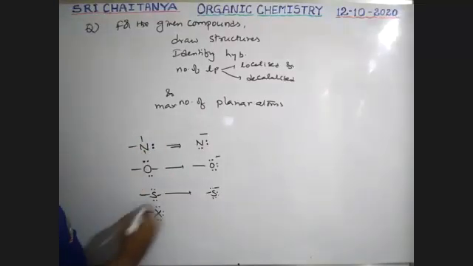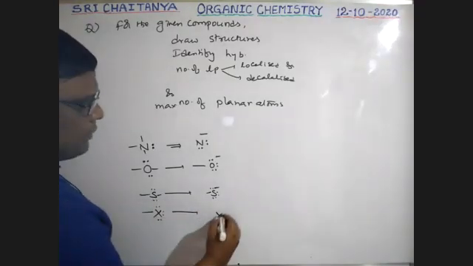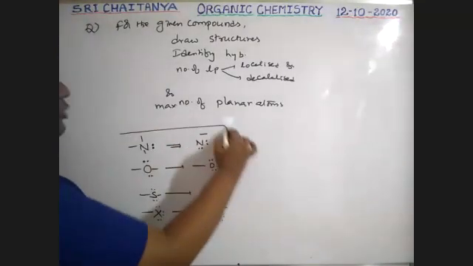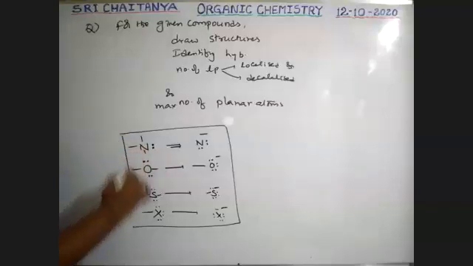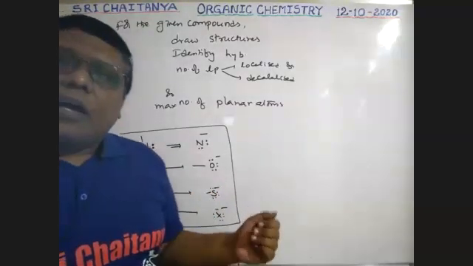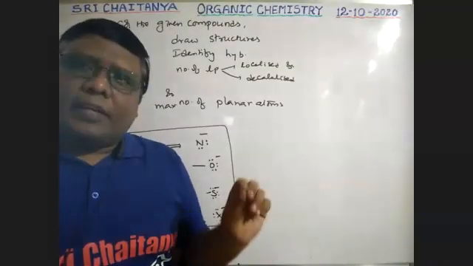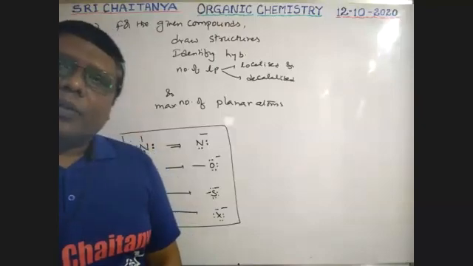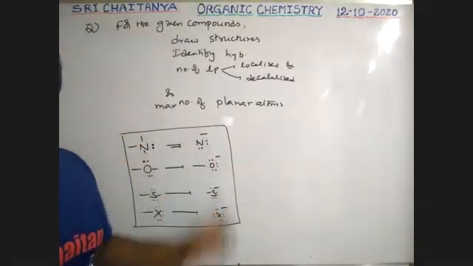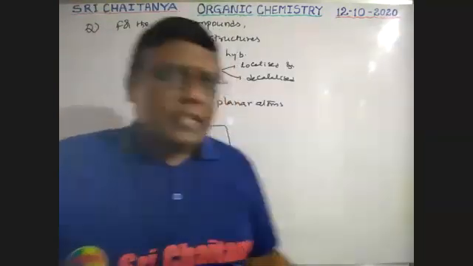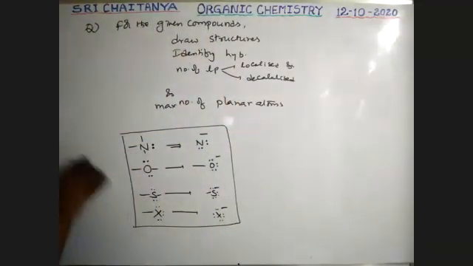Halogen with one bond, three lone pairs. But if X minus is there, total four lone pairs. So this is the way to identify how many lone pairs are in a particular atom. Okay, very important. Oxygen, two lone pairs generally. O minus, three lone pairs. That minus means gaining of an electron. So like this, you can predict the number of lone pairs. Let us take examples one by one.